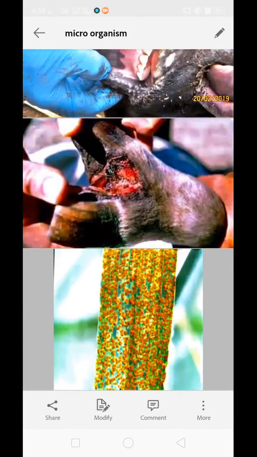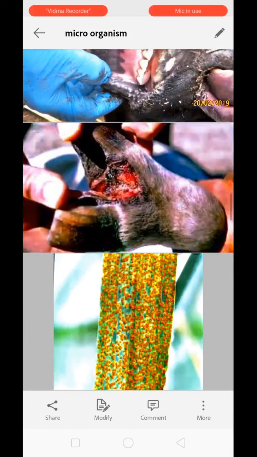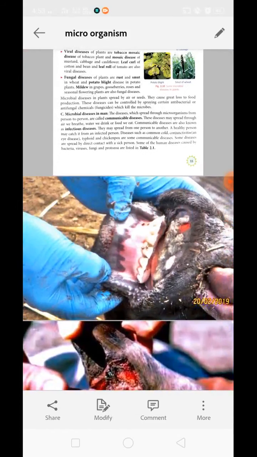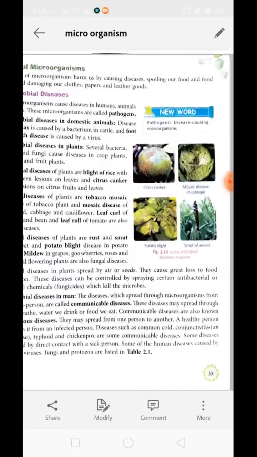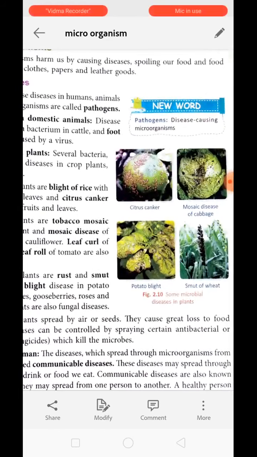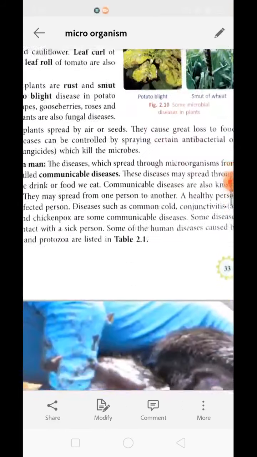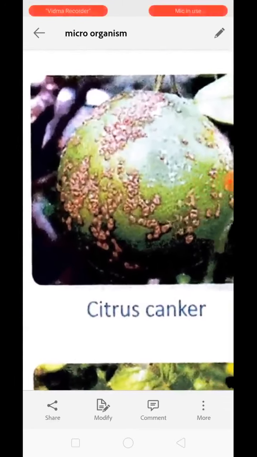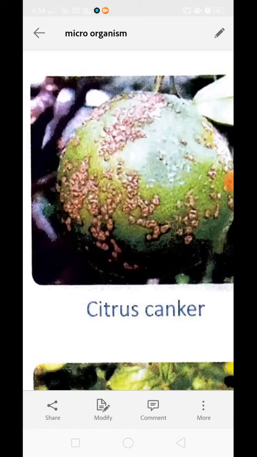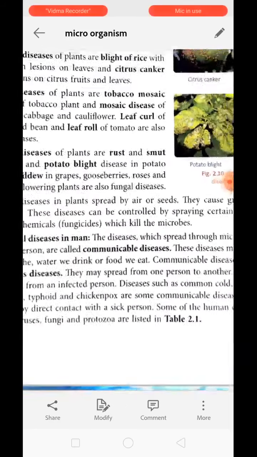Next is microbial disease in plants. Several bacteria, viruses, and fungi all cause disease in plants. Let's discuss bacterial disease. First is blight of rice with pale green lesions on the leaf, and citrus canker. You can see this is what happens during citrus canker. You may have seen lemons or oranges with these types of spots. This is called citrus canker. It happens in the fruit, and it happens in the leaf as well.